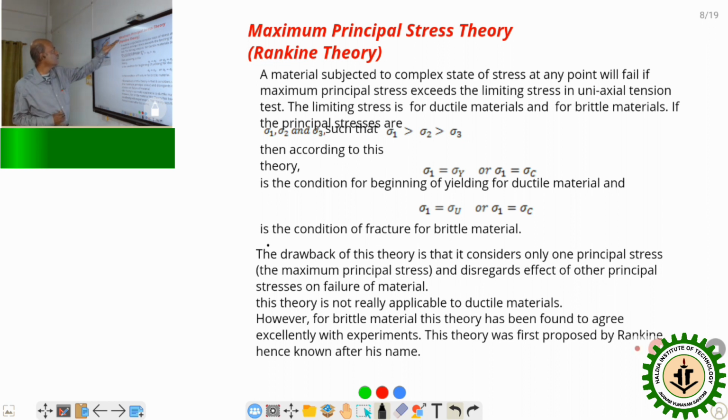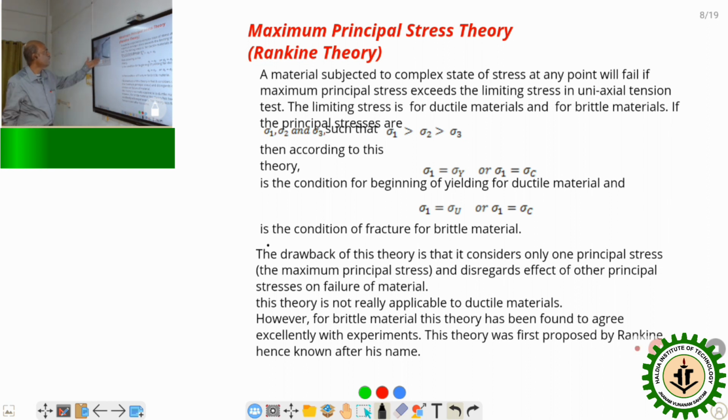So, the maximum principal stress theory is also known as the Rankine theory. This theory was developed by Rankine, and the name is given as the Rankine theory. According to the theory, the material is subjected to a complex system of loading, so a complex state of stresses, meaning the body is under sigma x, sigma y, sigma z, along with the shear stresses acting over the body, and that is called a complex system of loading.